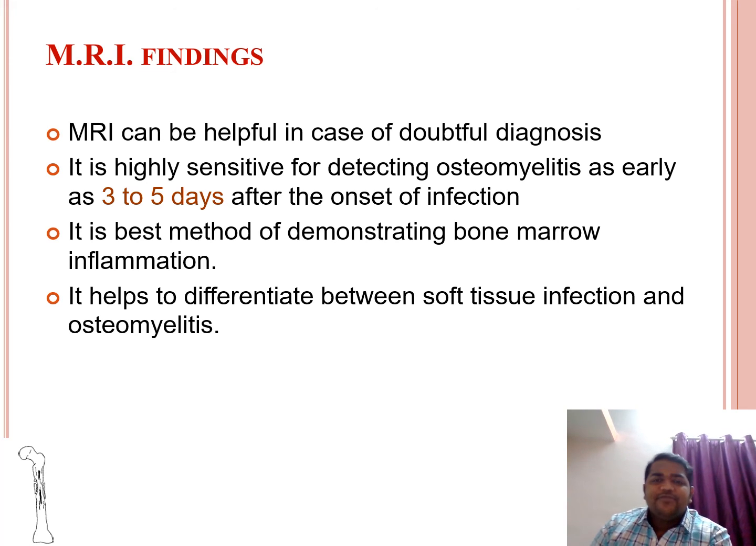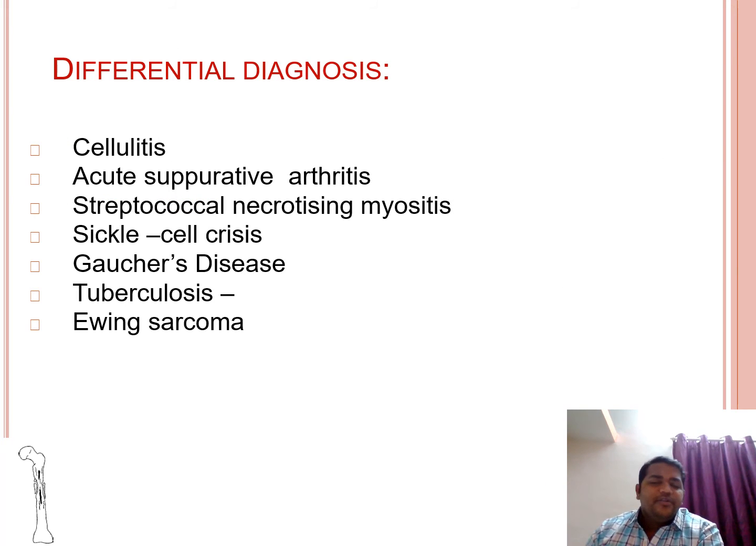It is highly sensitive for detecting osteomyelitis as early as 3 to 5 days after the onset of the infection. It is the best method of demonstrating bone marrow inflammation. It helps to differentiate between soft tissue infection and osteomyelitis. MRI is basically the gold standard in diagnosis of osteomyelitis. Differential diagnoses are cellulitis, acute suppurative arthritis, streptococcal necrotizing myositis, sickle cell disease, Gaucher's disease, TB, and Ewing sarcoma. This could be the differential diagnosis for osteomyelitis.